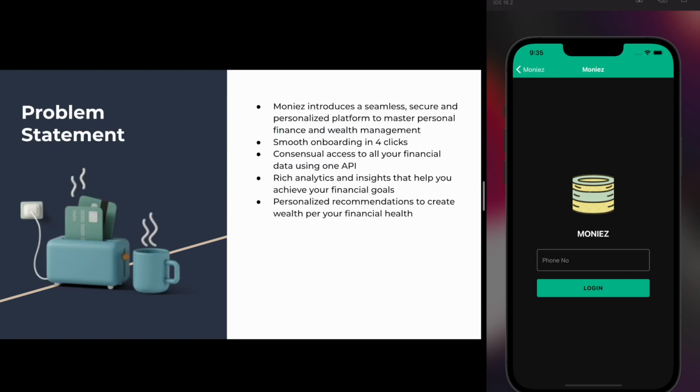Now we're coming down to the problem statement. The problem statement for this project is to leverage the account aggregator framework provided by the Bank of Baroda to change the lending and investment landscape in India.